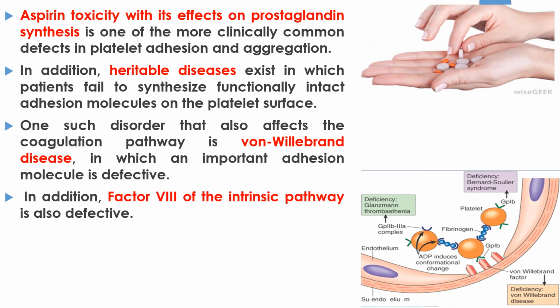Aspirin toxicity with its effect on prostaglandin synthesis is one of the more clinically common defects in platelet adhesion and aggregation. In addition, heritable diseases exist in which patients fail to synthesize functionally intact adhesion molecules on the platelet surface. One such disorder that also affects the coagulation pathway is von Willebrand disease, in which an important adhesion molecule is defective. In addition, factor VIII of the intrinsic pathway is also defective.